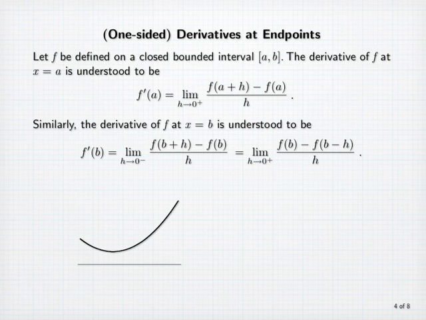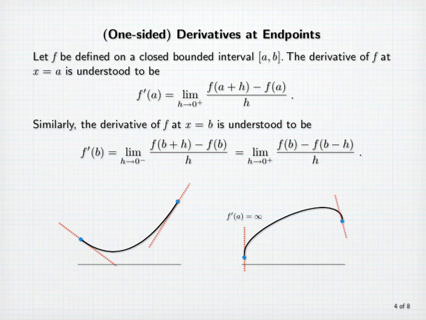For example, here, the derivative at the left endpoint is the slope of the line shown here, and the derivative at the right endpoint is the slope of the line that's tangent to the curve there. In this picture, at the left endpoint, notice that secant lines have positive slope that increases without bound, resulting in a derivative of plus infinity. And at the right endpoint, notice that secant line slopes are negative, approaching minus infinity, and so f'(b) here is minus infinity.